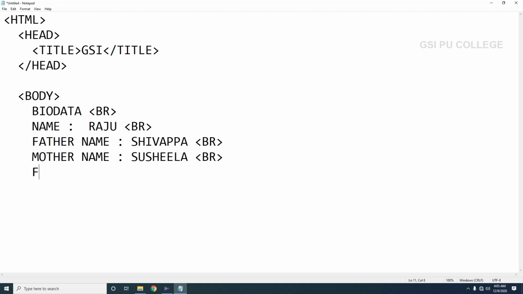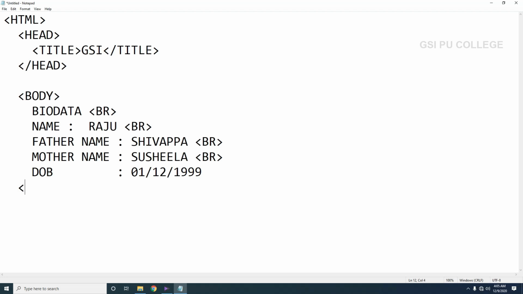Next date of birth, you can write date of birth, for example 01/12/1999. Then after displaying this information we have to close this body tag.